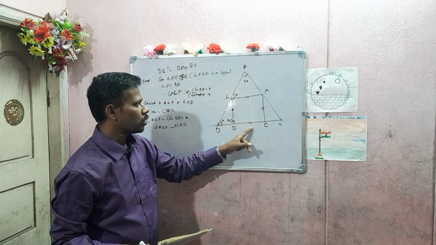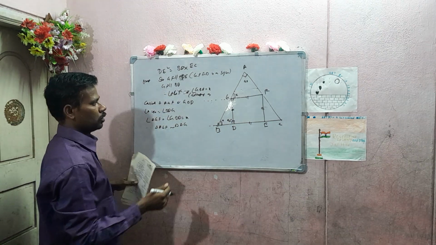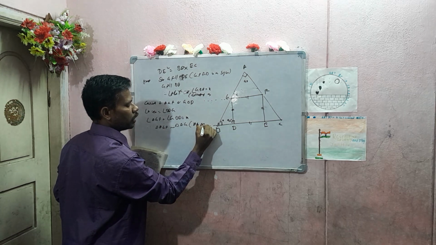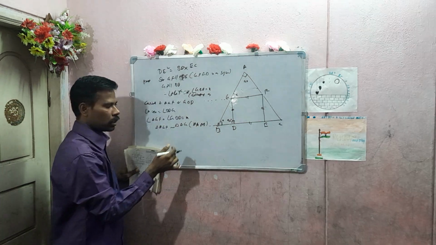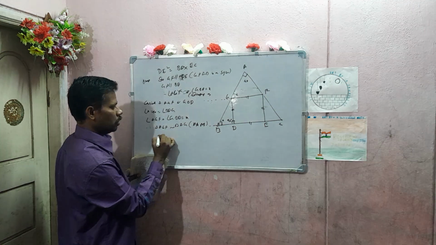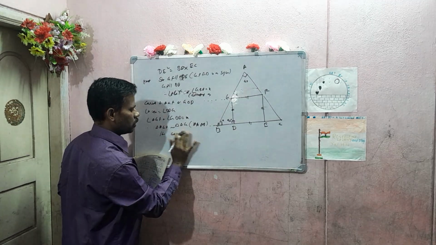Since GF is parallel to AB, GF is also parallel to BD. Why are these two similar? Because of the angle property: if two angles are equal, then the triangles are similar. Therefore, similarly, we can prove that.